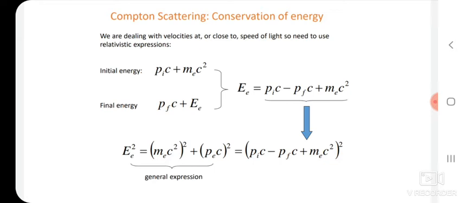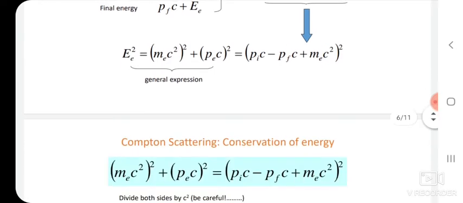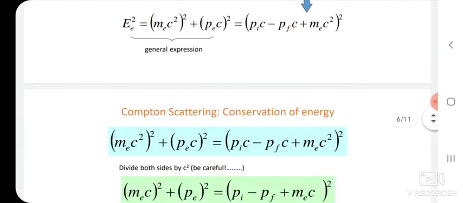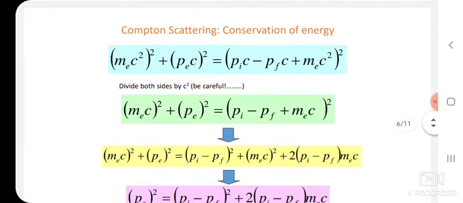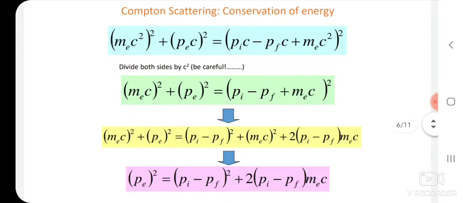As we know, (A plus B) whole square is equal to A square plus B square plus 2AB. We have to use that concept to simplify this, so we get (mec square) whole square plus Pec square equal to (Pic minus Pfc plus mec square) whole square.